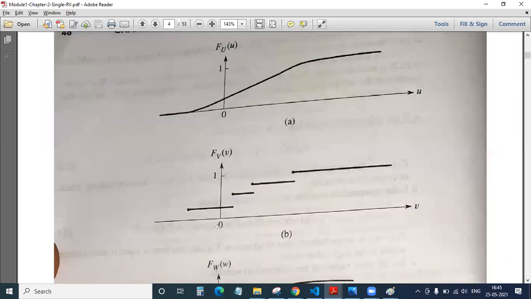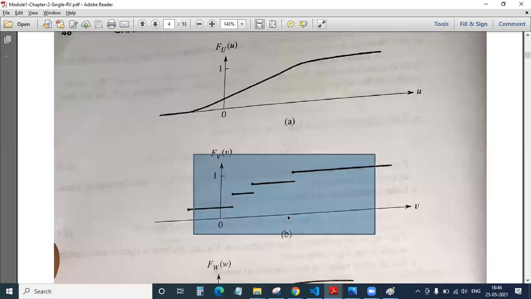Like, for example, first it is at 0, then it will come at 1, then it will go to 2, then 3, 4, and so on. So it is in the form of zeros and ones, either a true 1 or a false 0. You cannot determine it for intermediate values like 0.5, 1.5. We don't define it for 1.5, 2.5, 3.5. So that is nothing but your discrete.